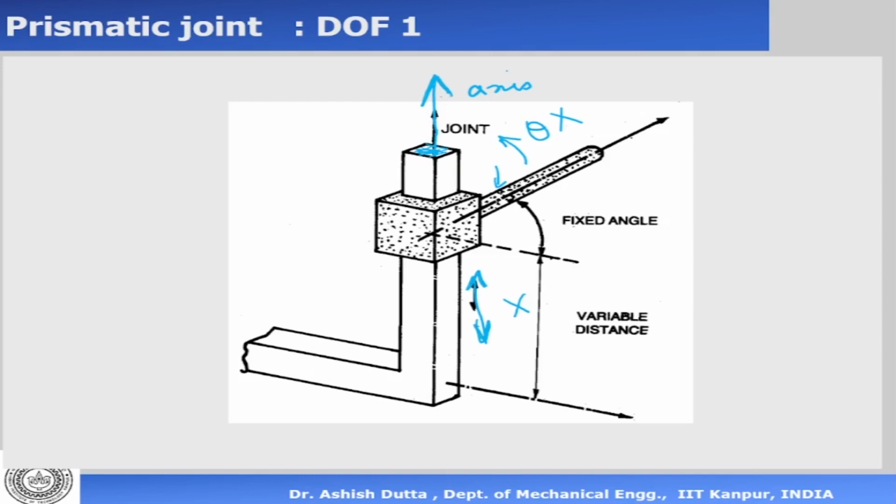This is called the axis. Please note, this is called the axis. It has 1 degree of freedom. The variable is the distance variable, so it has a translational distance variable. It has 1 degree of freedom. Okay, so this is called a prismatic joint. In short, it is termed as P, and it has 1 degree of freedom.